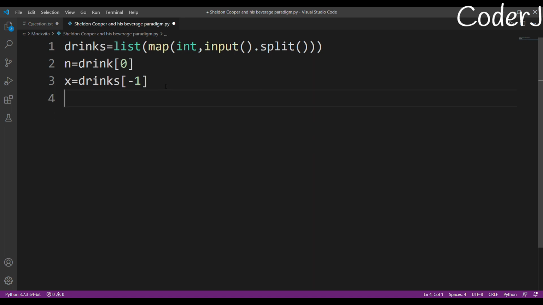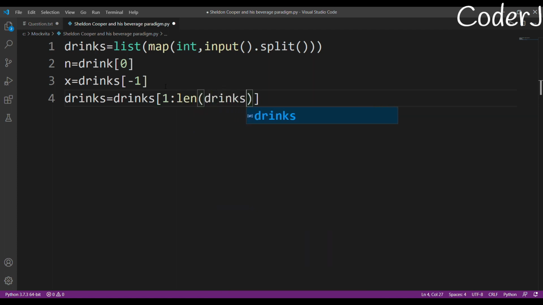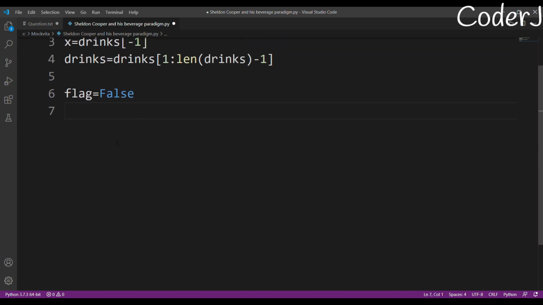And after that, I'm just going to slice my list. I'll just remove the first and the last element. And how do I do that? Pretty simple. This slices the list from the first element to the second last element. Okay, and after that, I'll have my new list, which will only contain all the drinks. Now I'll create a counter. It will initially be false, right? It will be true if we are able to find such a combination.